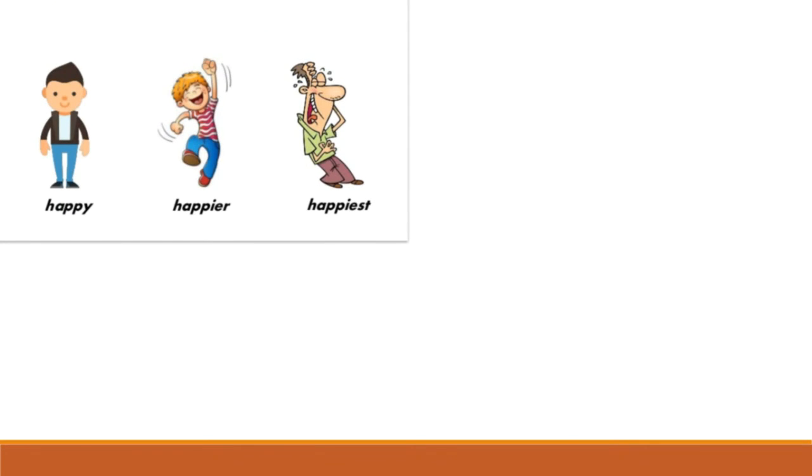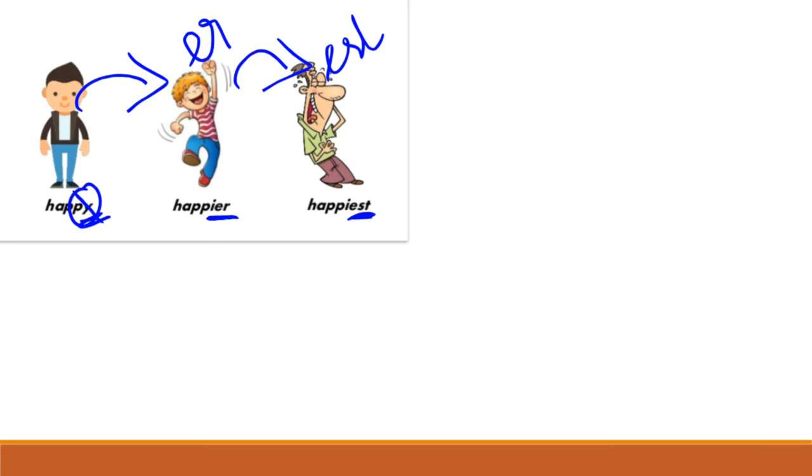And then, children, let's see some more examples. Happy, happier, happiest. So here, children, this adjective ends with Y, right? When you are changing this into comparative, you should take away the Y and add IER. And when it comes to the superlative degree, you should add IEST. ER for comparative and EST for superlative, the highest degree. The word that ends with Y carries I with it. Got it?